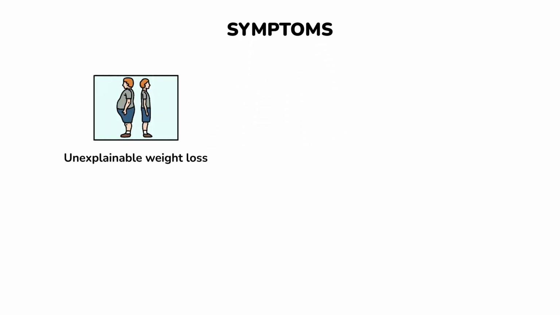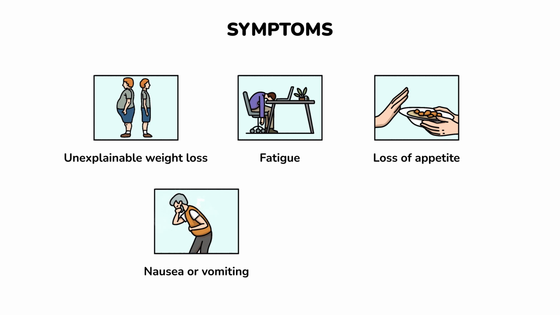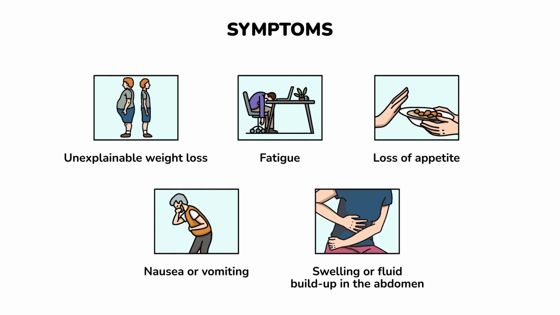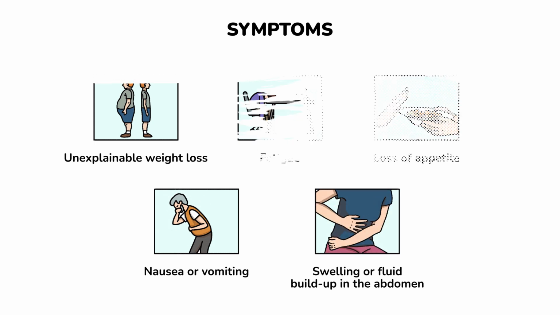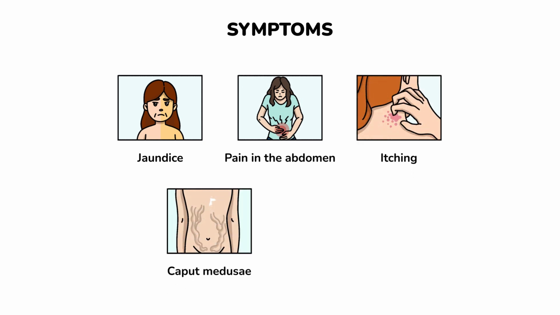Well, let's move on to one of the important parts of my lecture, the symptoms. The main symptoms that could be related to liver cancer are unexplainable weight loss, fatigue, loss of appetite or feeling very full after a small meal, nausea or vomiting, swelling or fluid buildup in the abdomen, jaundice, pain in the abdomen, itching, caput medusae, which means the network of large, visible veins around the abdomen, and enlarged spleen.